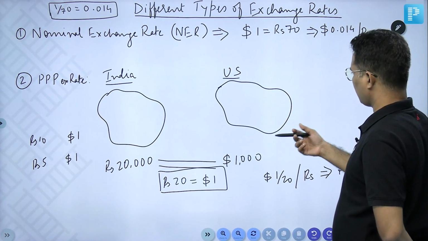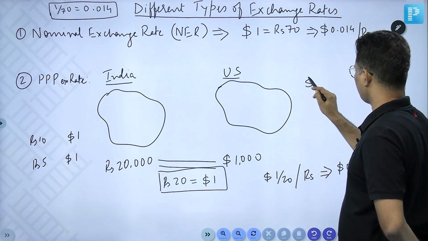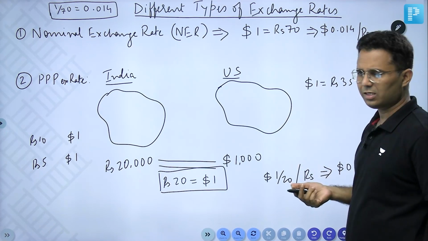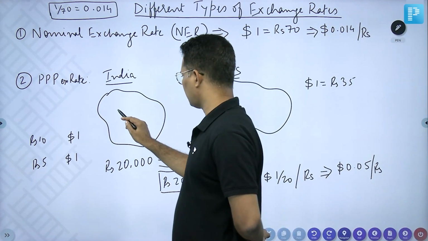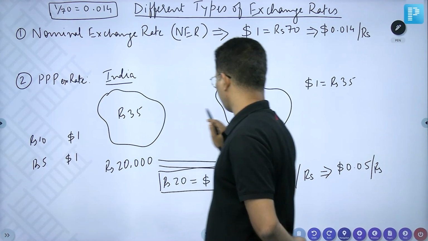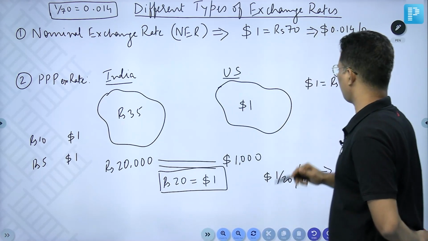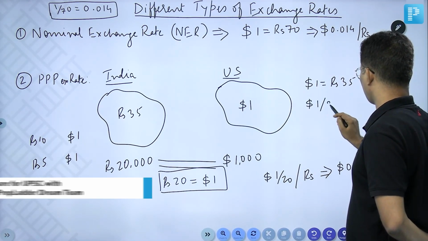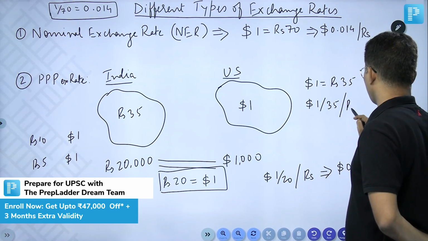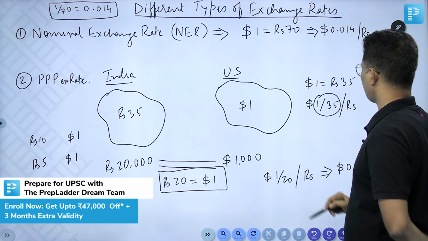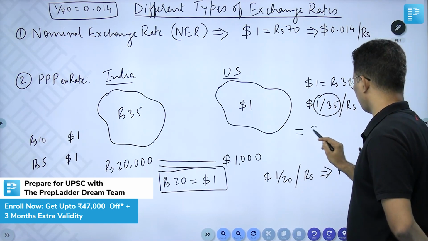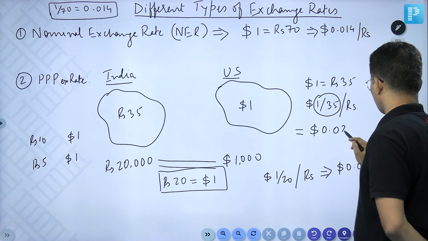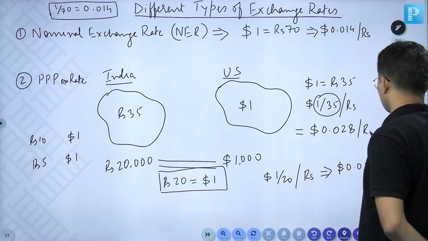Or in the case of the burger, we got the PPP exchange rate as $1 is equal to rupees 35. The burger price was rupees 35 here and $1 there. So we write $1/35 per rupee, which is $0.028 per rupee.